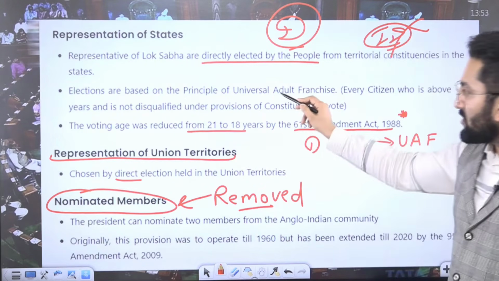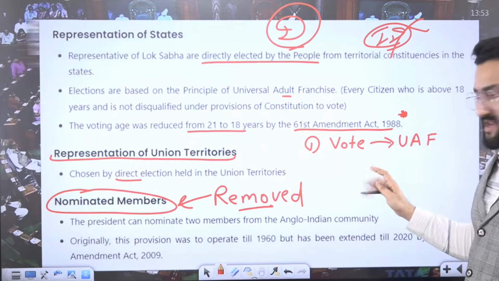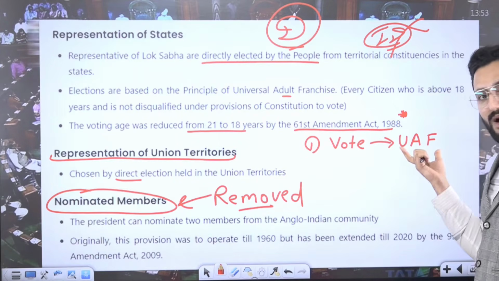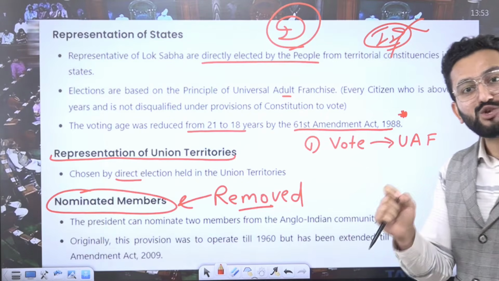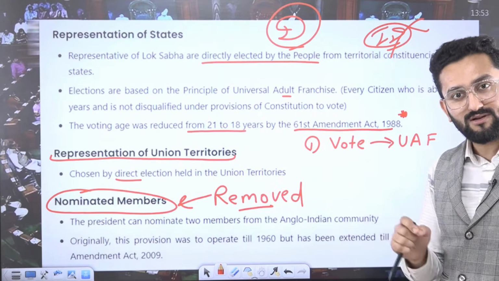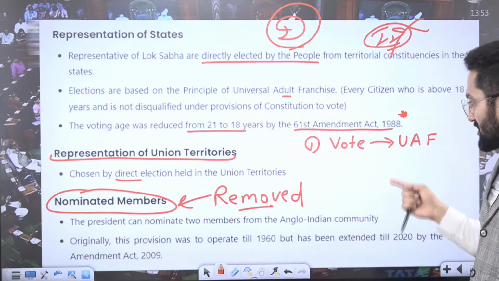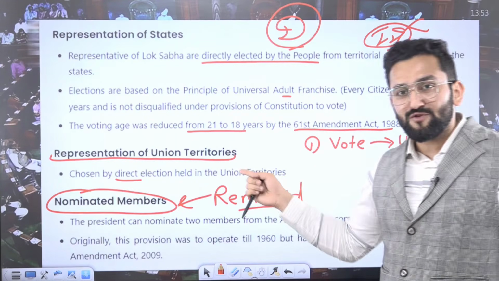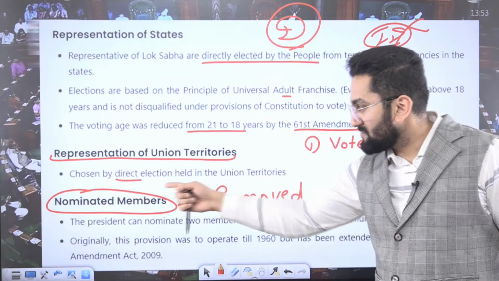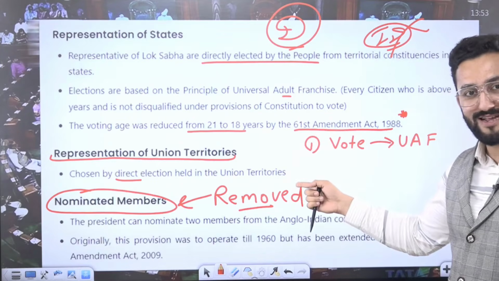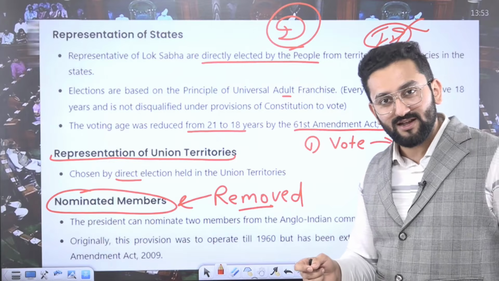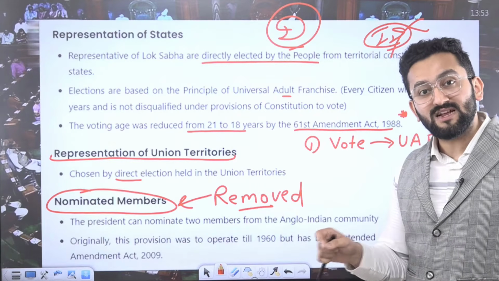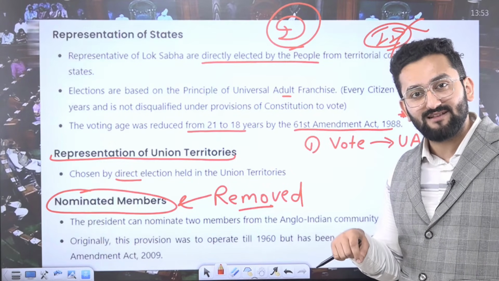Elections are based on the principle of universal adult franchise. What does it mean? Voting is going to be done by those citizens who are adults and registered as voters in the electoral list of the Election Commission. Representation of union territories is chosen by direct election held in union territories. For example, Delhi. Delhi is a union territory. So there are 7 seats. There are 7 constituencies in Delhi, right?